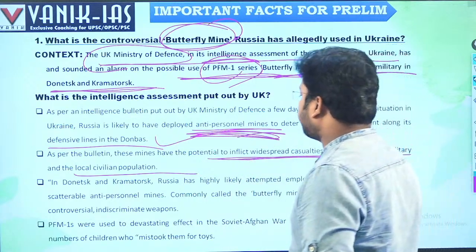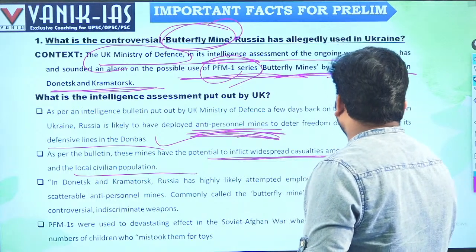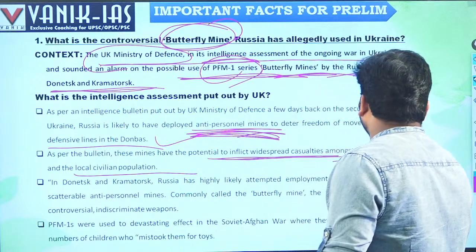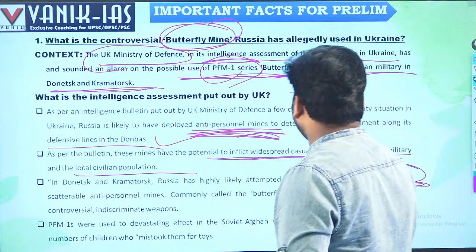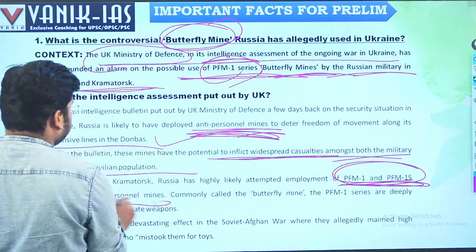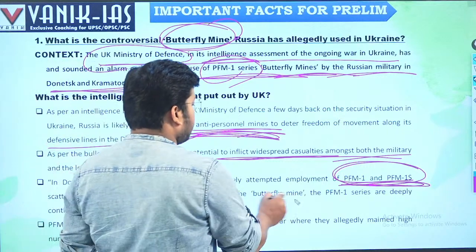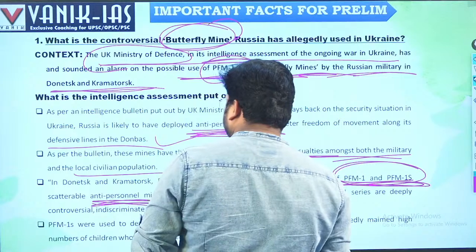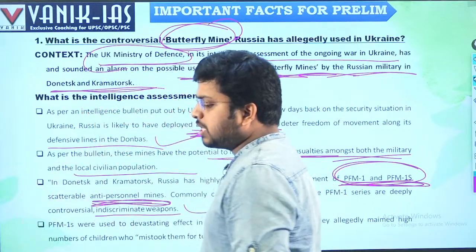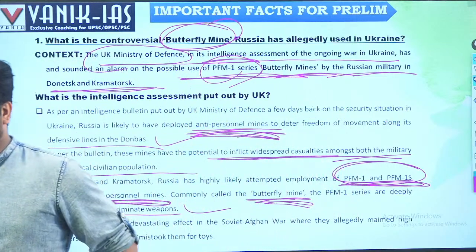In Donetsk and Kramatorsk, Russia has highly likely attempted deployment of PMF-1 and PMF-1S scattered anti-personnel mines. These are anti-personnel mines that will affect human beings, commonly called butterfly mine. The PMF-1 series are deeply controversial, indiscriminate weapons. They are banned by international convention.